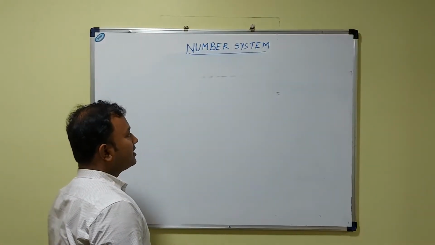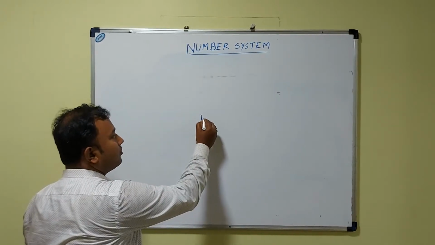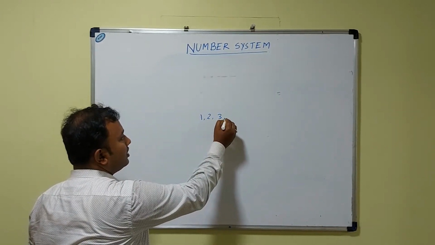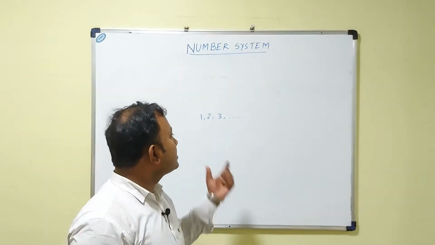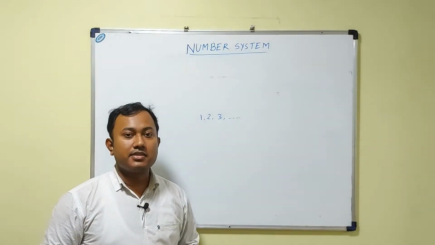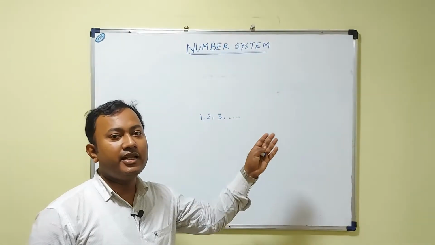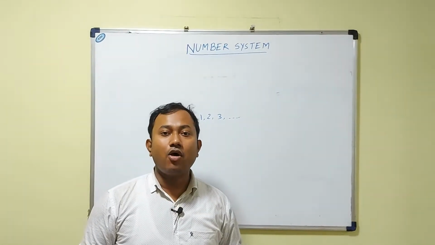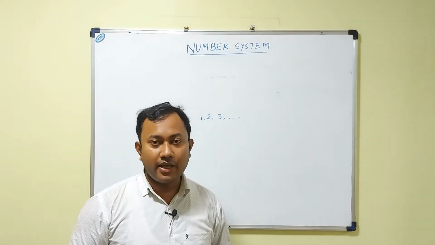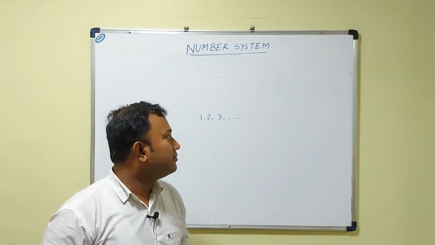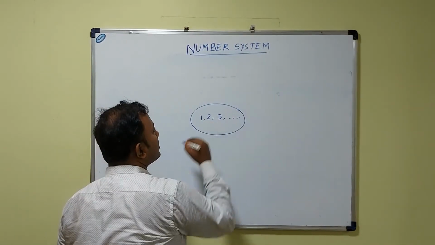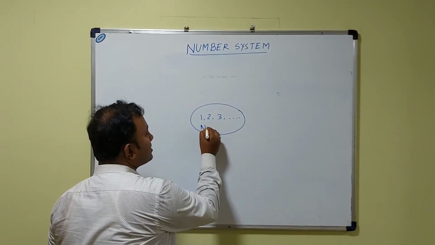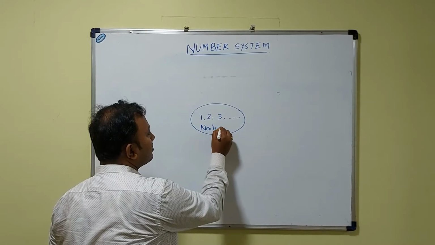In the number system, the first numbers like 1, 2, 3, and so on, in this way, these are all counting numbers. 1, 2, 3, 10, 11, 12, in this way, they are all counting numbers. Okay. So these counting numbers all together make a group that is known as natural numbers.